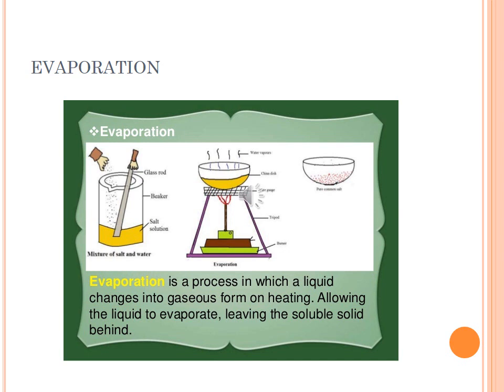Listen, soluble solid. What happens in evaporation? You know very well, we discussed this in earlier classes. This method is used to obtain a solid substance that is dissolved in a liquid. Like common salt dissolved in water can be separated by the process of evaporation. So the process of changing of liquid into its vapor on heating is called evaporation.